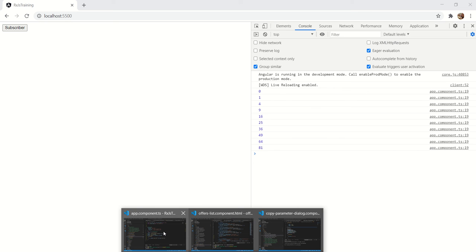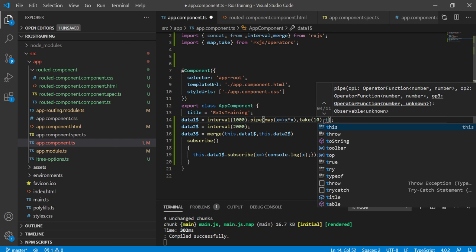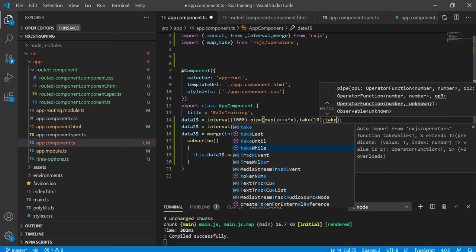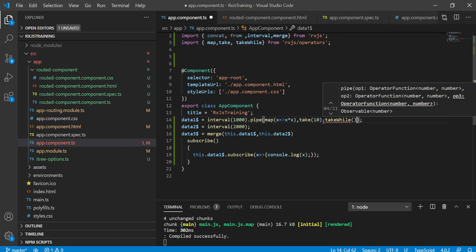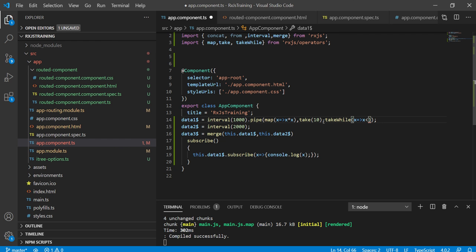Let me use one more operator of the same type, takeWhile. Basically this is useful to take the values until the condition is true. So let me write a predicate function here: x less than or equal to 4.